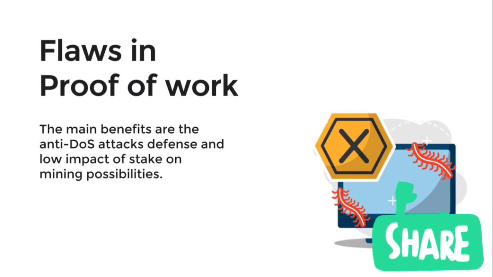A 51% attack or a majority attack is a case when a user or group of users control the majority of mining power. The attackers get enough power to control most events in the network. They can monopolize generating new blocks and receive rewards since they are able to prevent other miners from completing blocks.